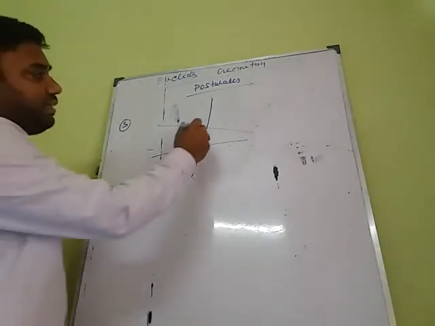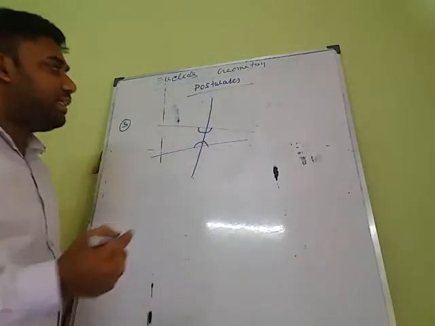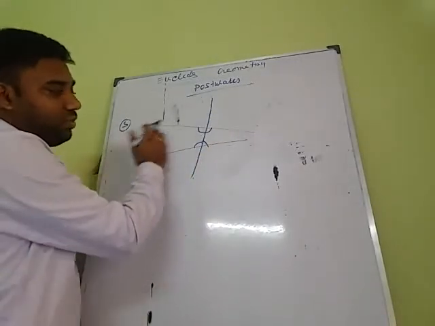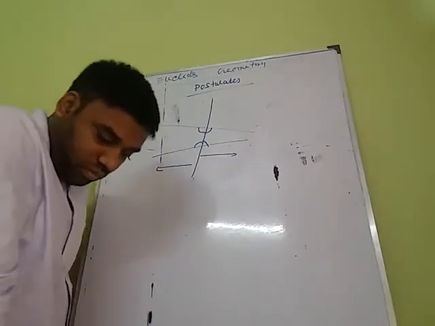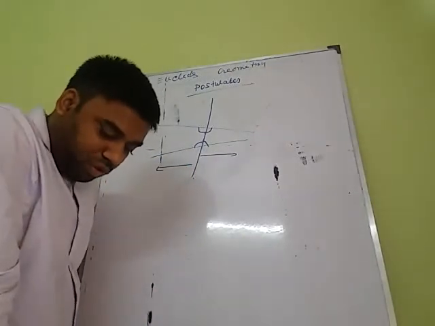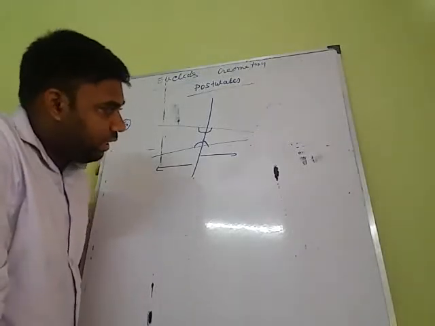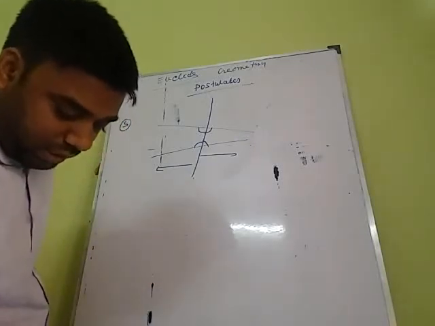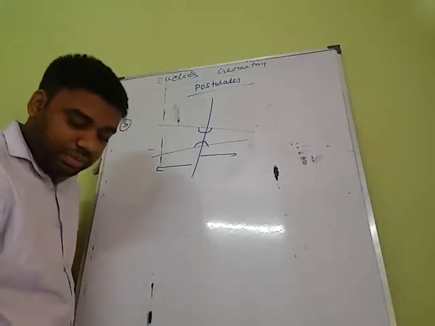Interior angles means this side. These are interior angles, the interior angles of the same side. This line has 2 sides, this side and this side. Same side less than 2 right angles, if it is produced on that side of which the angles are less than 2 right angles, they meet at a point.